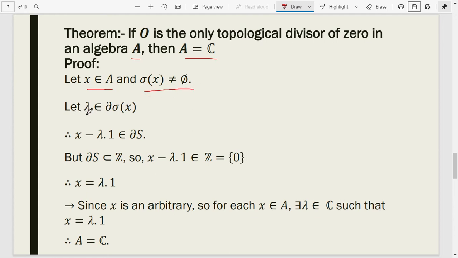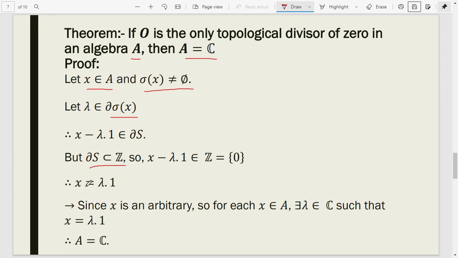Let λ belongs to the boundary of σ(x). So x minus λ·1 belongs to the boundary of S. But the boundary of S is a subset of Z. We have proved this. So x minus λ·1 belongs to Z, which is equal to 0.